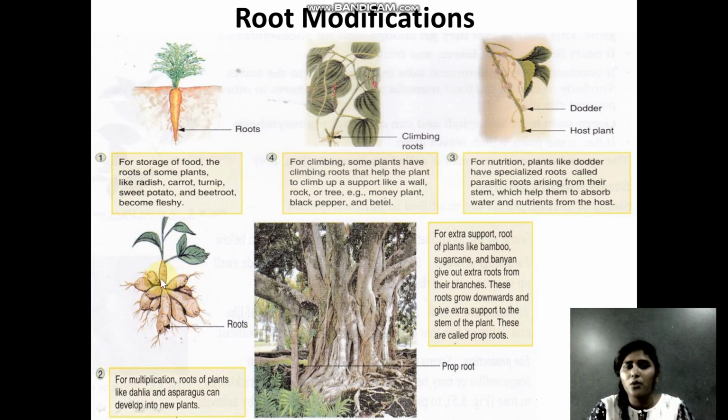If you want to grow this plant, you cut one part of the root, and then it will help in making two plants. Then you put them in the soil, and they grow as plants. Likewise they help in multiplication of the same kind of plant.